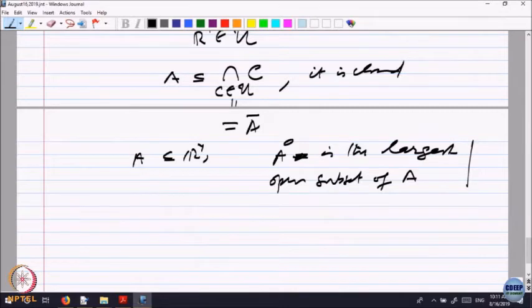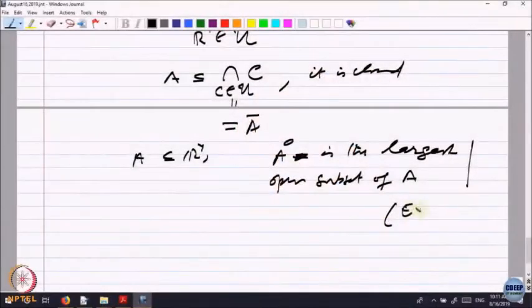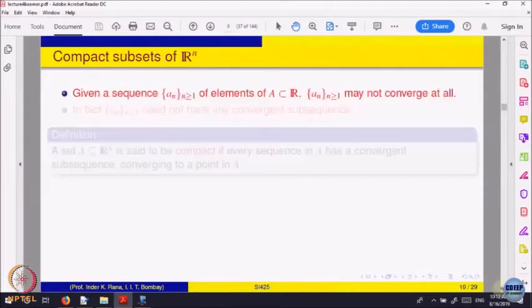So, what we are saying is look at all open subsets which are inside A, take their union, that must be A interior. Okay. So, there is nice playing around with sets and definitions. So, I am leaving this also as an exercise, because we do not really need it, but it is good, it will help you to understand interior points and open sets and so on. Okay.